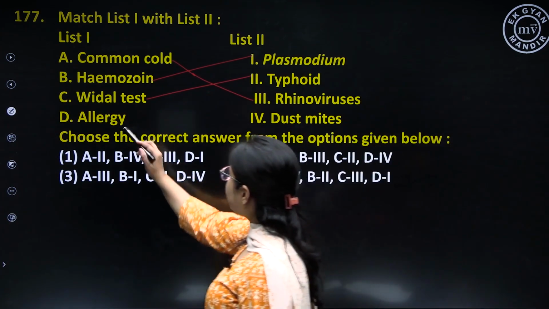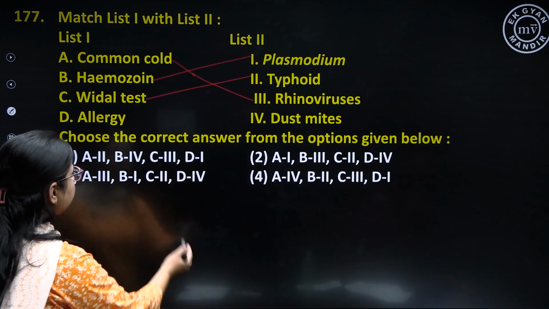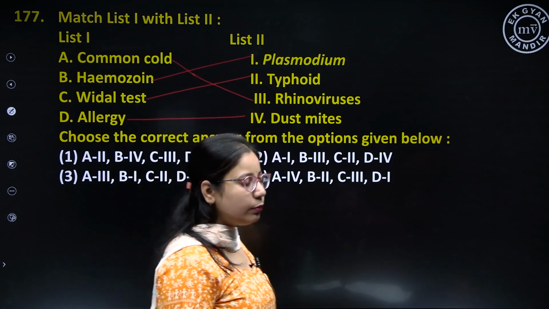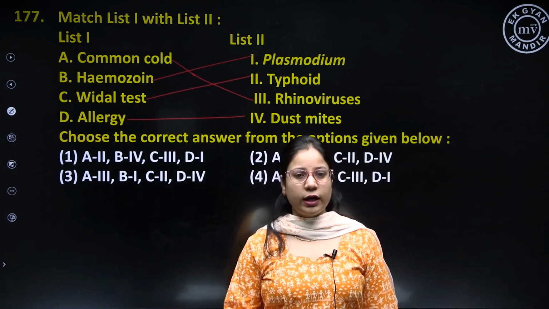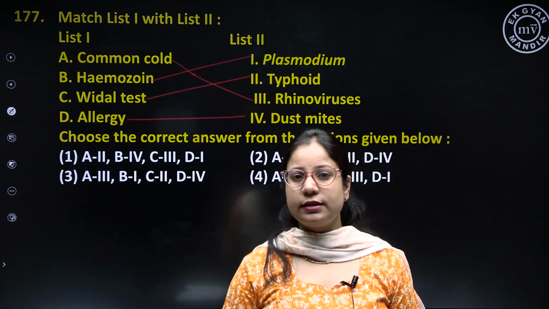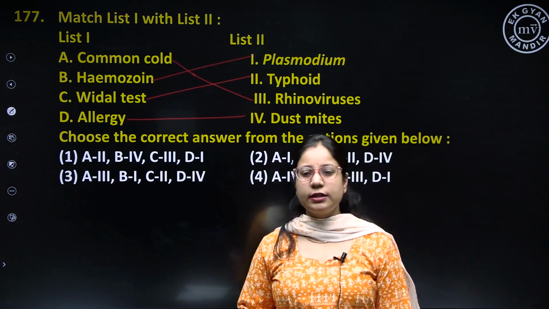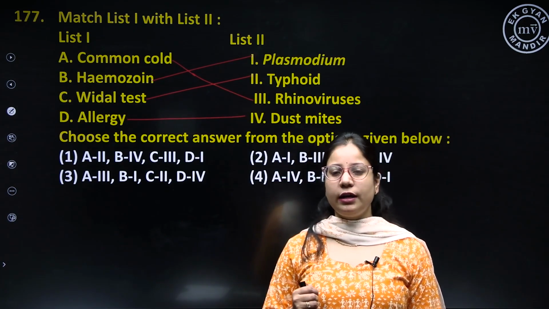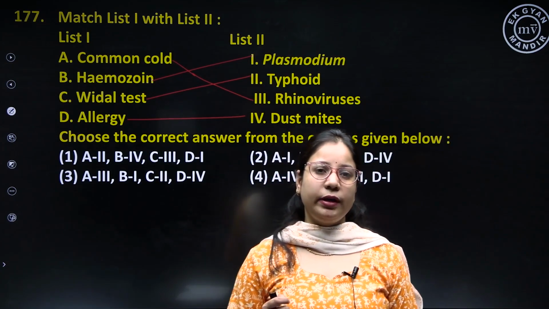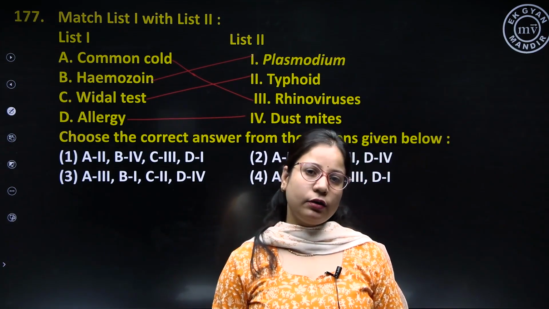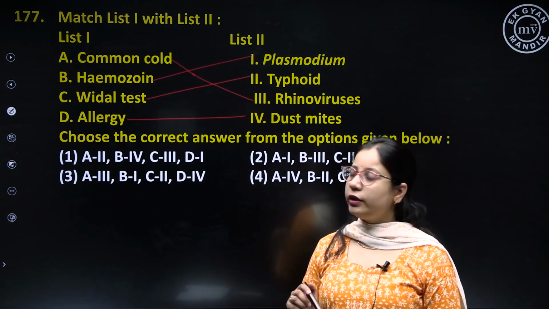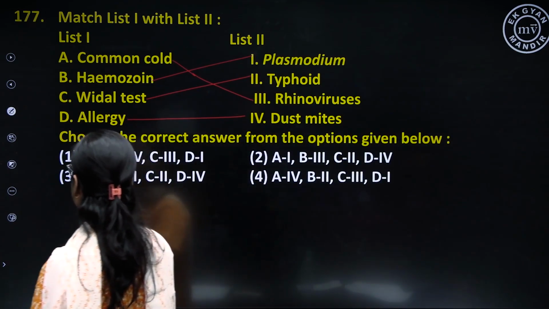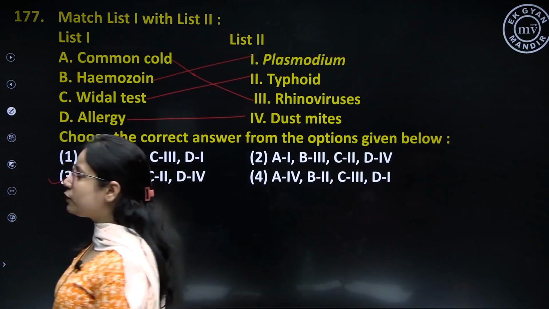And then we have allergy. Allergy is an exaggerated immune response whenever the immune system is hypersensitive towards any particle, that is called as allergy. And the common allergens, it can be dust, it can be hay fever is also a type of allergy, it can be pollen grains, it can be the silica particles, anything can cause allergy in a particular person. So here the correct match for allergy is dust mites. So the correct option for question number 177 is option number 3.